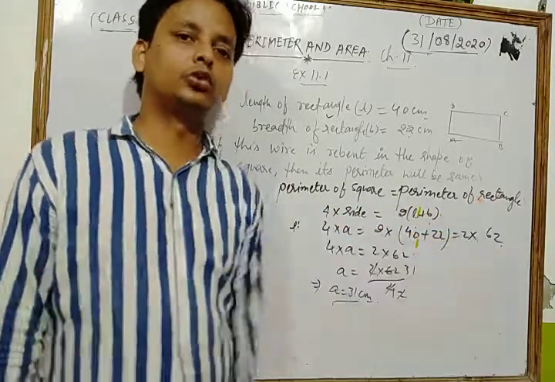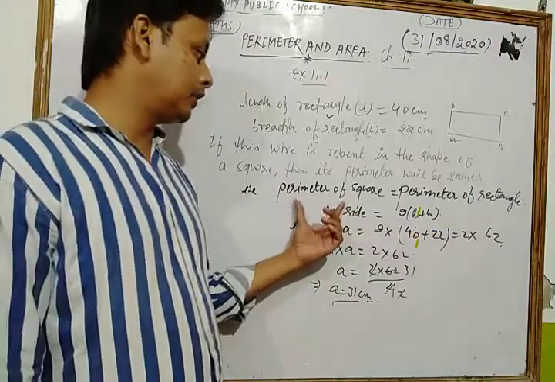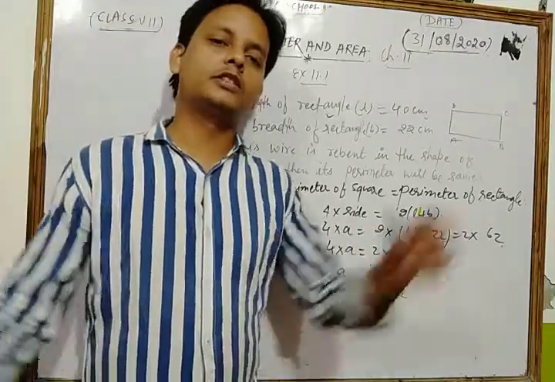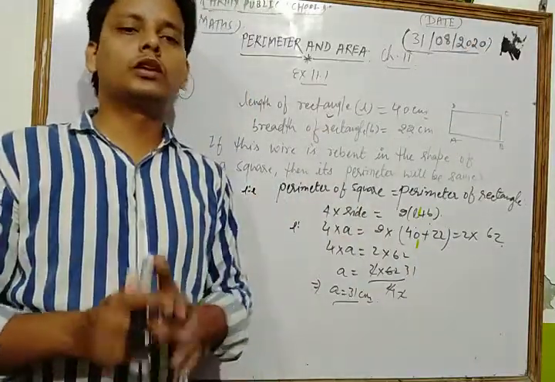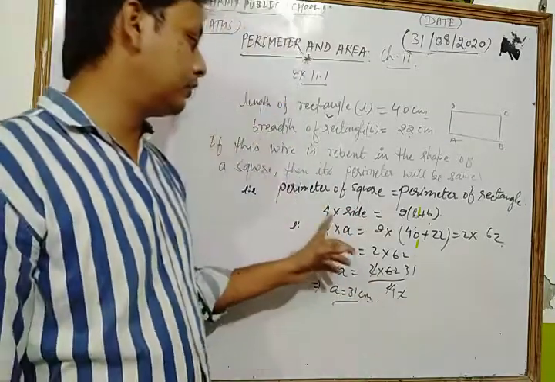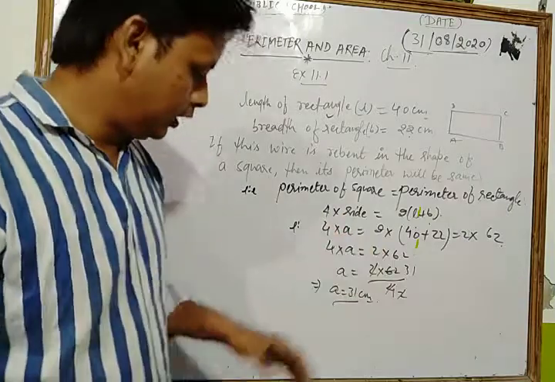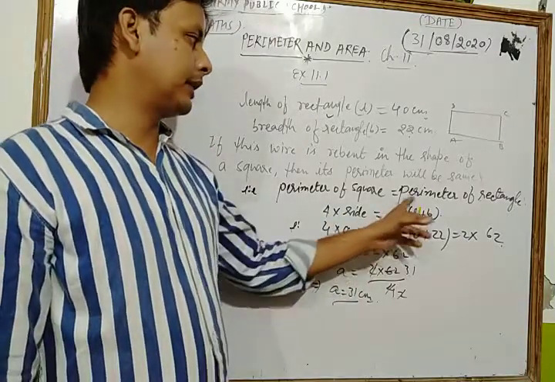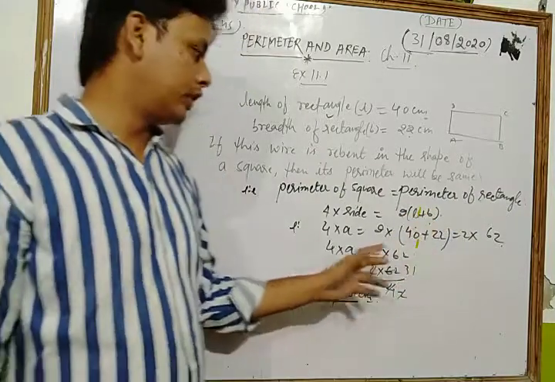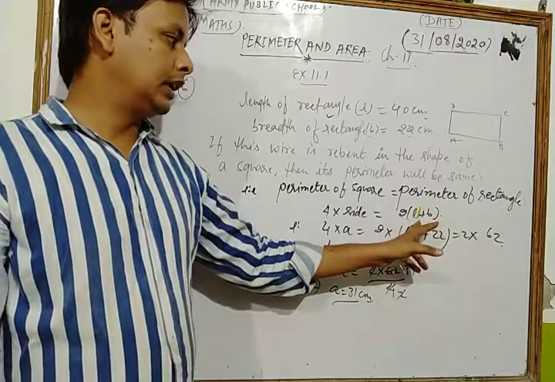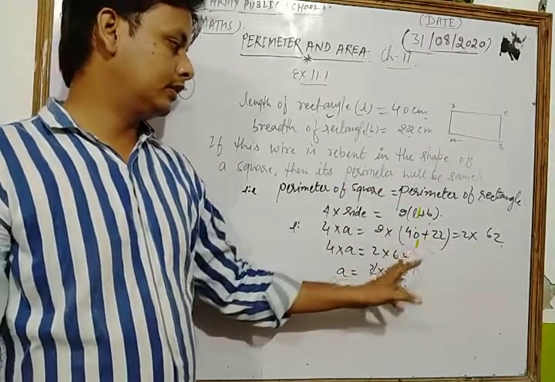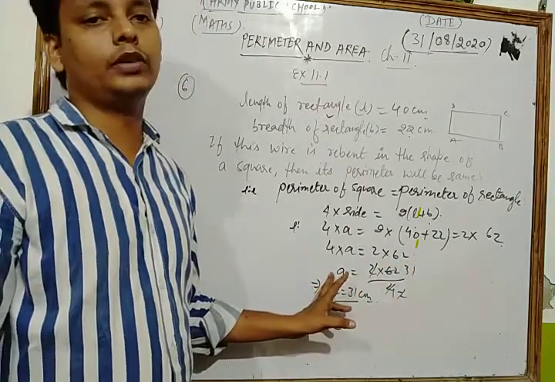According to this concept and according to the question, the perimeter of the square is the same as the perimeter of the rectangle. We know that the perimeter of a square is 4 into side. Yesterday I discussed that perimeter means the sum of all its sides. In a square all sides are equal, so the perimeter will be 4 into side. Now 4 into side is equal to the perimeter of the rectangle, which is 2 into length plus width. We put in the values of the length and width of the rectangular wire, and in this way we find the side of the square.